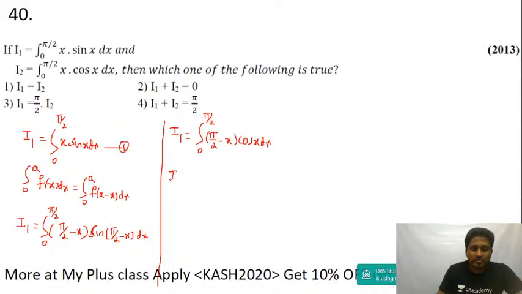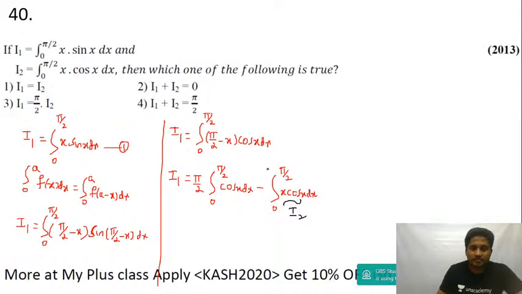Now I1 is equal to pi by 2, which is a constant, integral 0 to pi by 2 of cos x dx, minus integral 0 to pi by 2 of x into cos x dx. Now it's already mentioned in the question, so this is same as I2.